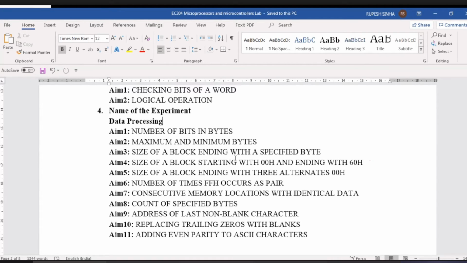Okay, count of a specified byte. Suppose हमारे पास 100 का सीक्वेंस है, 100 नंबर्स का, हमने बोला कि ठीक है 9 कितनी बार आया है, that you have to count. So you have the logic, but how to write the programs? For that we will use our own instruction set of 8085. So this comes under data processing.